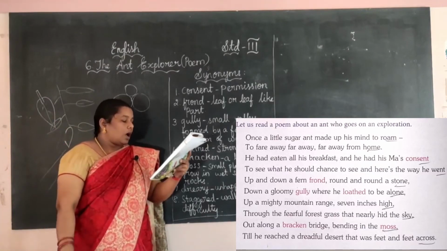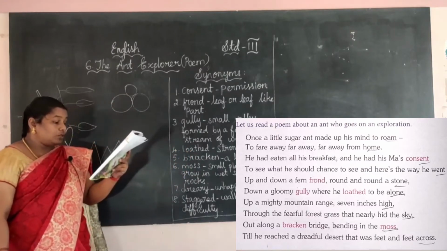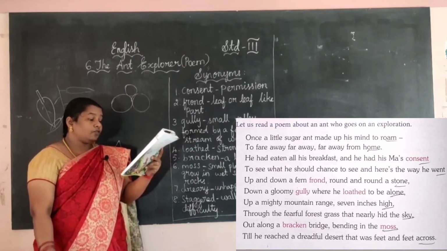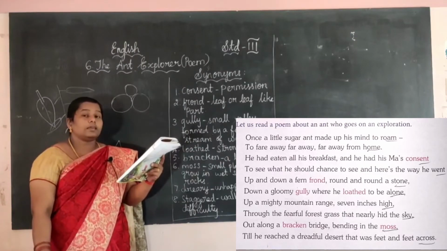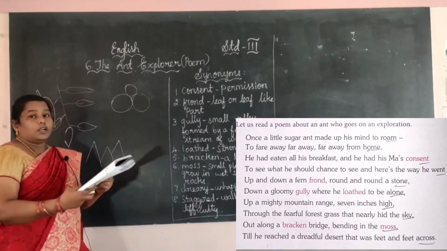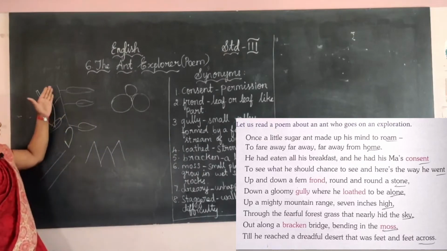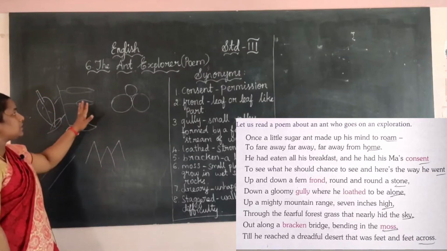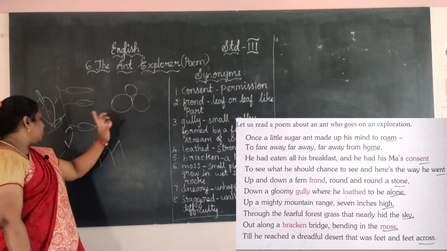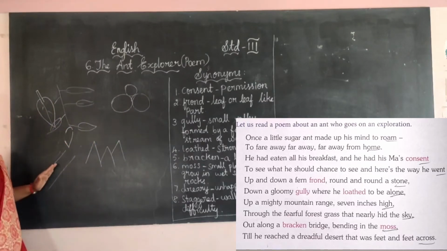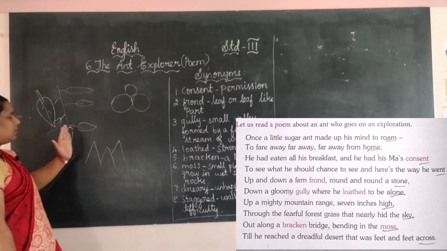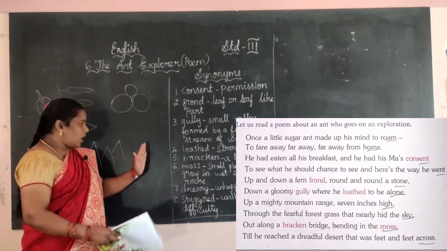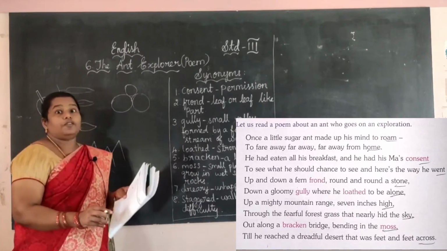Now, up a mighty mountain range 7 inches high, through the fearful forest grass that nearly hit the sky. Which means first the ant is going in the water, yes, the fen. Next it is going round and round a stone. Then he is going in the stream, gully, gloomy gully. Then he is going in the what? Yes, the 7 inch mountain. Now the ant is going in the fearful forest.